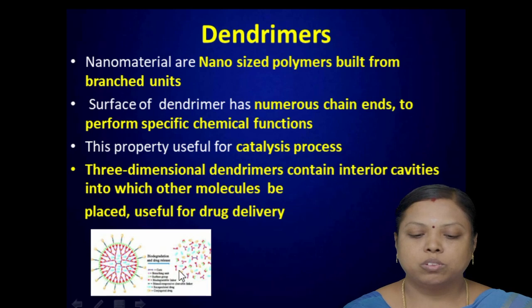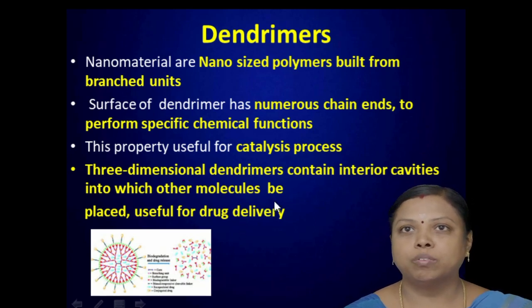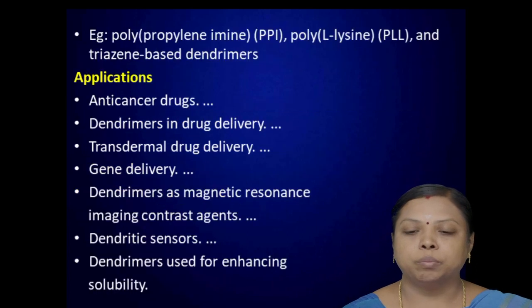These structures are three-dimensional dendrimers whose interior portion is a cavity. This cavity is helpful to deliver the drug. So it acts as a drug delivery agent. In the medicinal field it is used to deliver the drug. So the three-dimensional dendrimers contain interior cavities into which other molecules can be placed, and it is useful for drug delivery. So it is a very important, vital role played by the dendrimers.